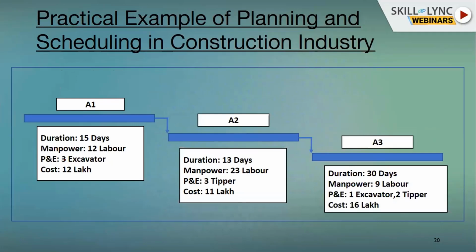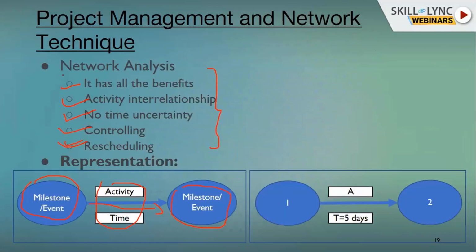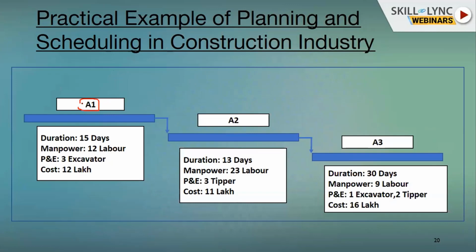Further, we will see some practical examples of planning and scheduling in the construction industry. This is the graph I have created in order to understand the network technique. Suppose A1 is an activity, A2 is an activity, and A3 is a third activity. These activities are connected to each other in series, and each activity requires some kind of resources. Resources consist of time, manpower, plant equipment, and financial cost, that is money. This way we do the scheduling using network analysis by showing the interdependency of each and every activity.